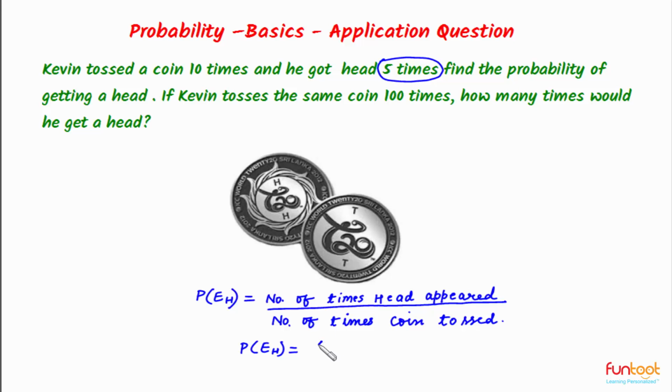So we will have 5 here divided by number of times the coin was tossed, which was 10 times. So this is equal to 1 by 2. So probability of EH here is 0.5.